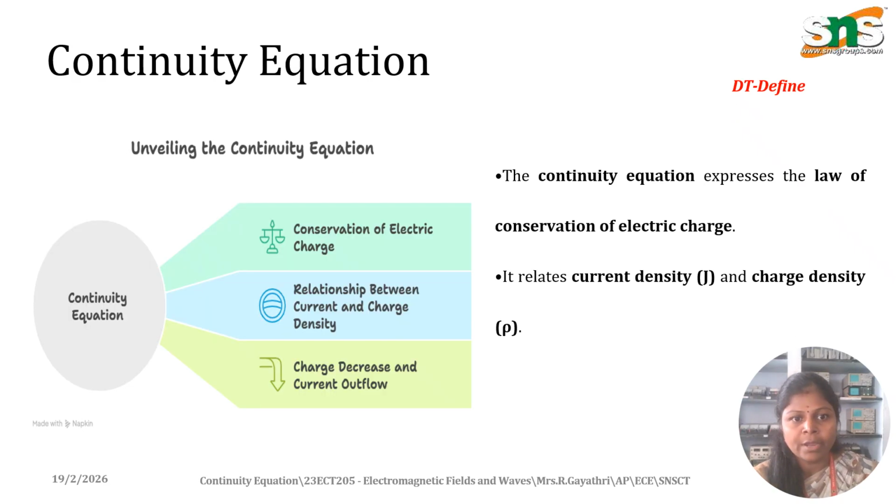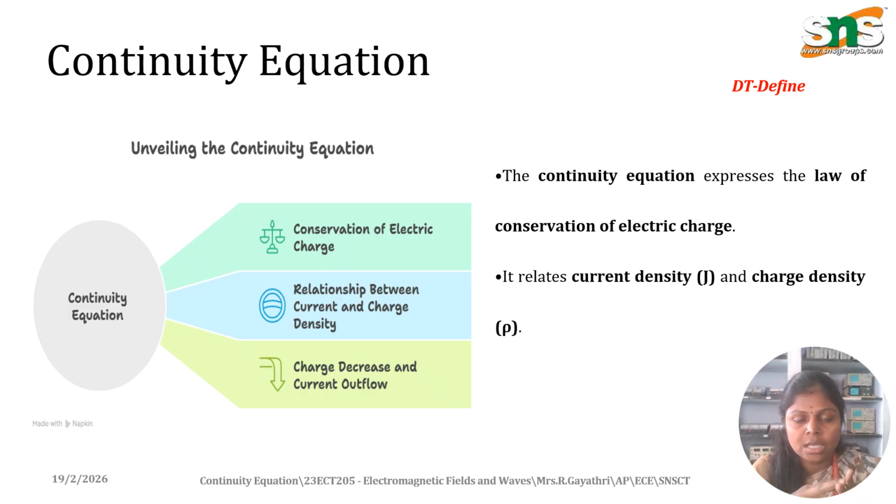Coming to the definition, the continuity equation is derived with the help of the law of conservation of charges. The law of conservation of charges says that charges can neither be created nor destroyed. In a conductor under an electric field, the amount of charge that decreases inside is the same amount that flows outside, so a decrease in charge inside the conductor corresponds to an increase in the flow of charges outside. This is related with the help of current density and charge density.